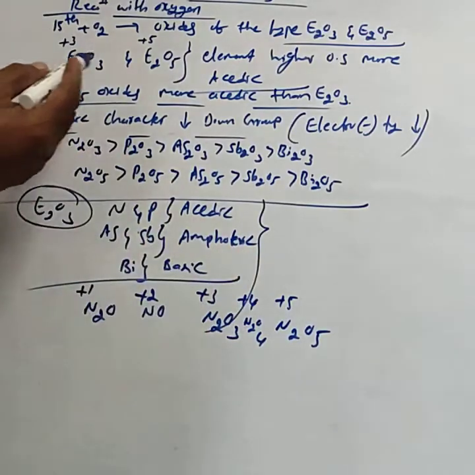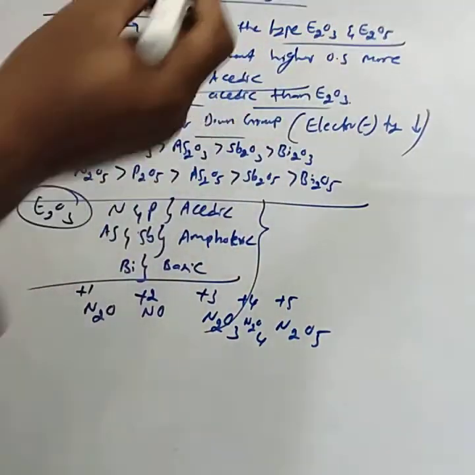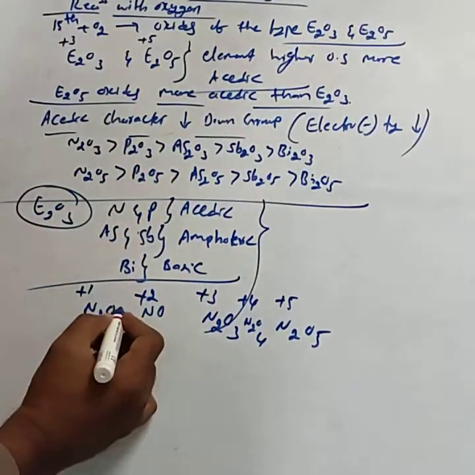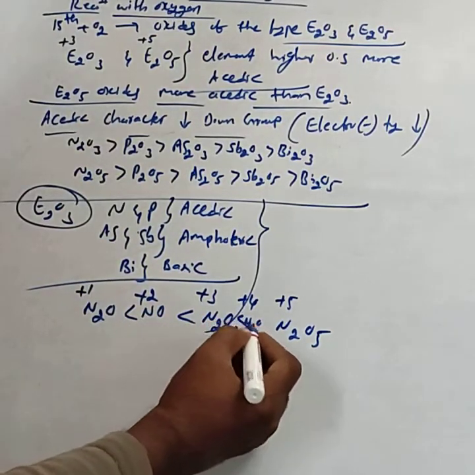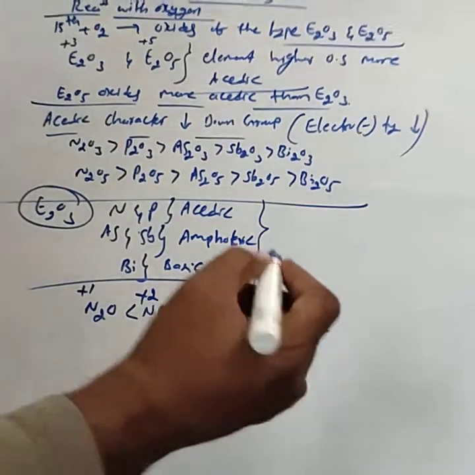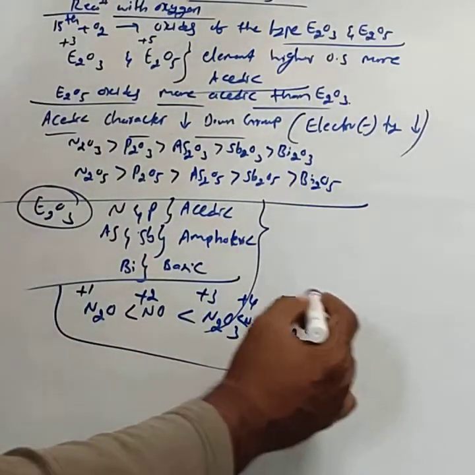Already we have considered that elements with higher oxidation states are more acidic. Based on that, N2O is less acidic than NO, than N2O3, N2O4, than N2O5. This is also important for the CET point.